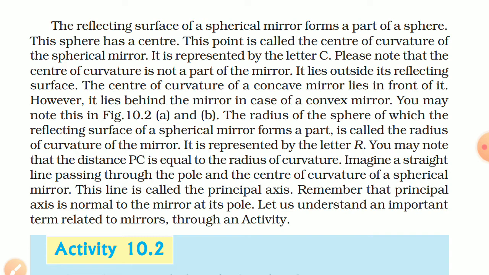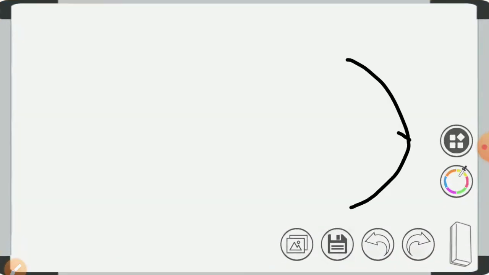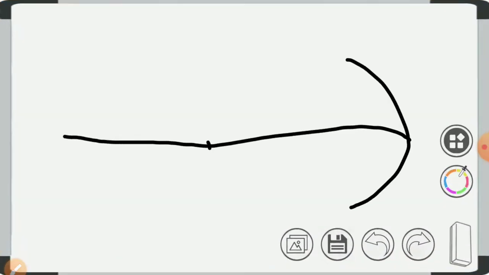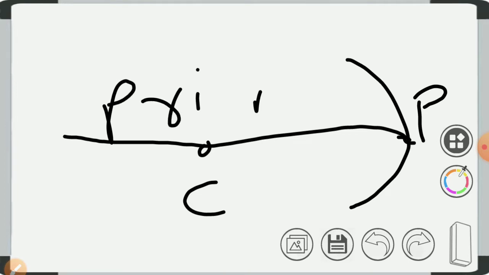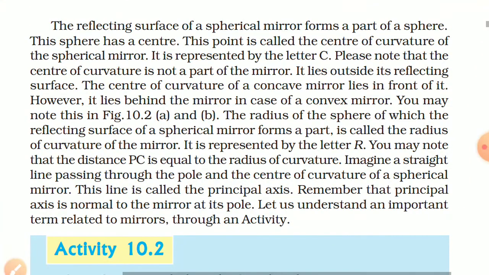Imagine a straight line passing through the pole and the center of curvature of a spherical mirror. This line is called the principal axis. This is our concave mirror. This is our principal axis. Here we have a C and here we have a P. So this line is called the principal axis. I am not writing the full form because there is very little space. You understand it. Remember that the principal axis is normal to the mirror at its pole.